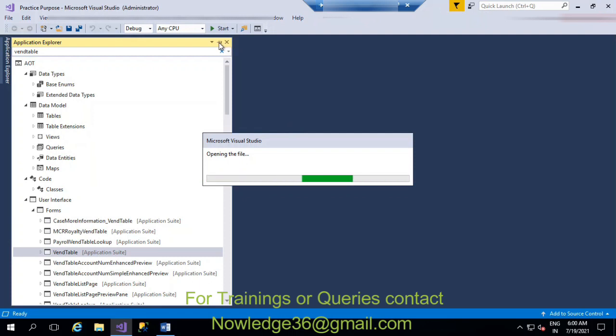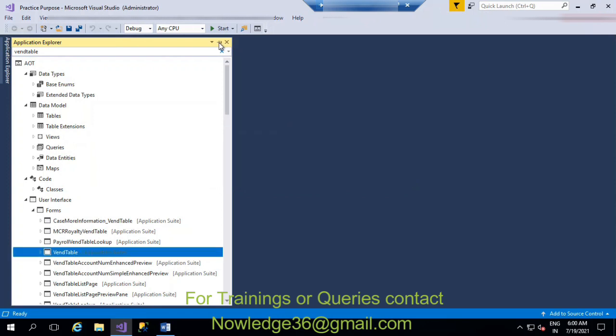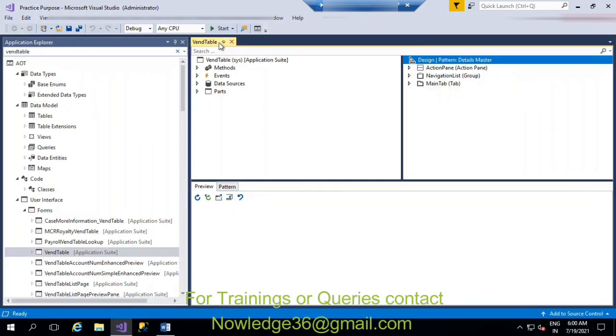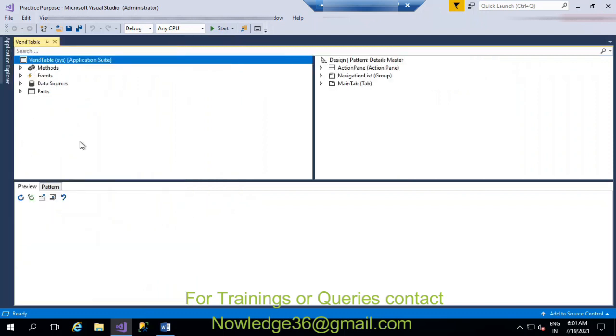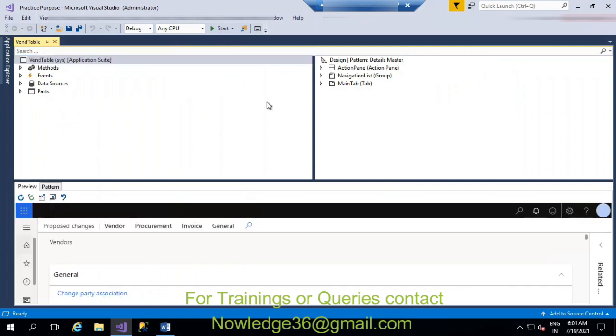Let it open. Okay, I'll pin it. This is the VendTable form, all that you have seen in the front end.